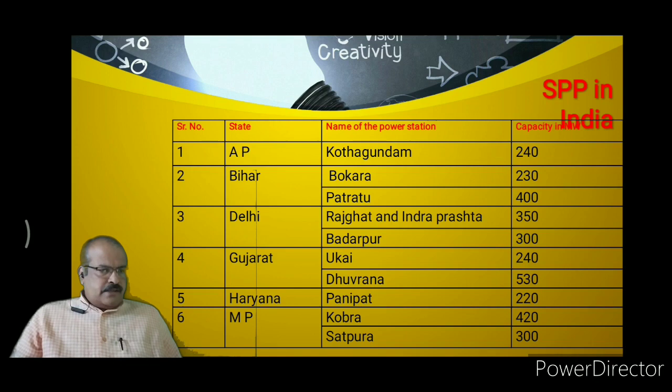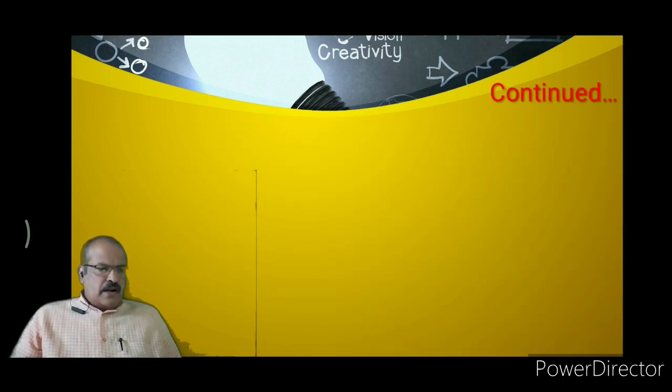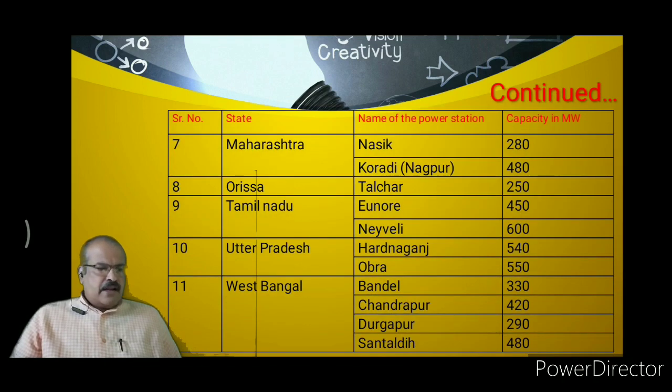In Haryana, Panipat is the name of the power station, having a capacity of 220 megawatts. In MP, there are two power stations. The first one is Korba, having a capacity of 420 megawatts, and the other one is Satpura having a capacity of 300 megawatts.